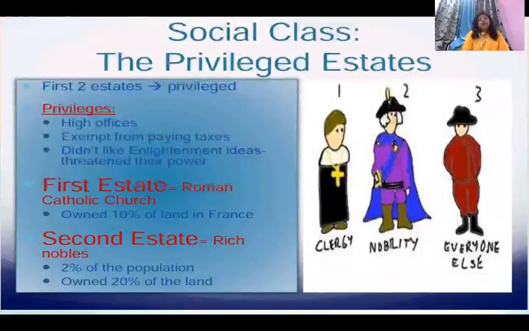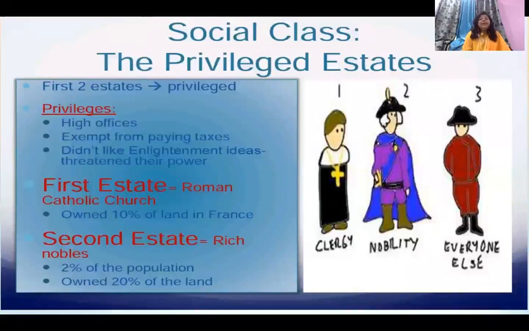See, we can see these social classes of people, the privileged estates, in this figure. First is your clergy, second is your nobility, and third was everyone else. Now the first two estates were the most privileged people. They were holding all the high offices, whether near and dear to the king, all the administrative positions, or in the army, or in the bureaucracy. They were holding all the important positions in French society. They were exempted from paying taxes.